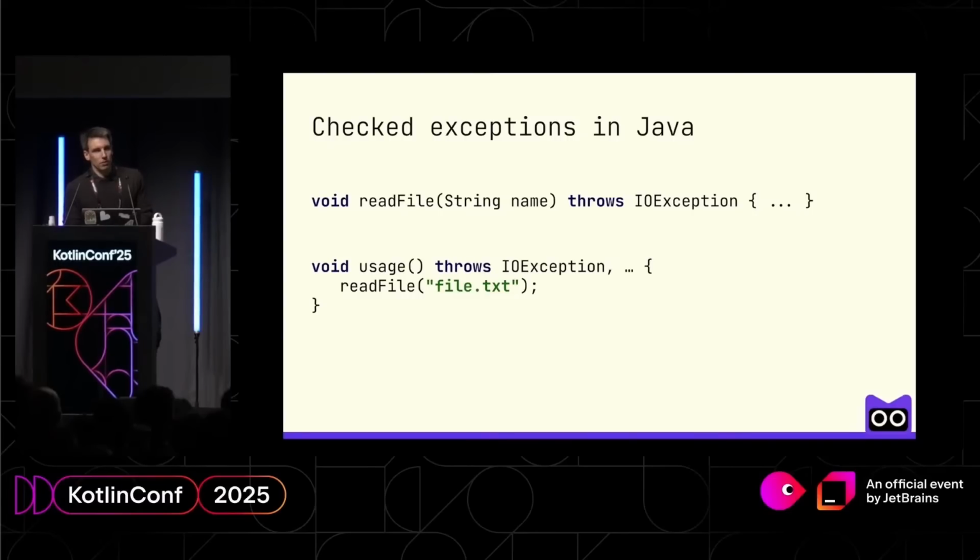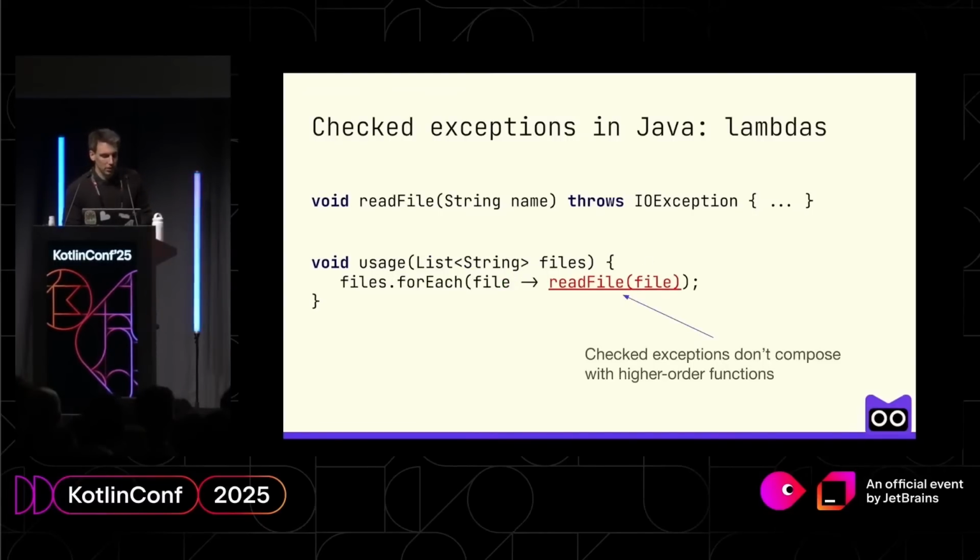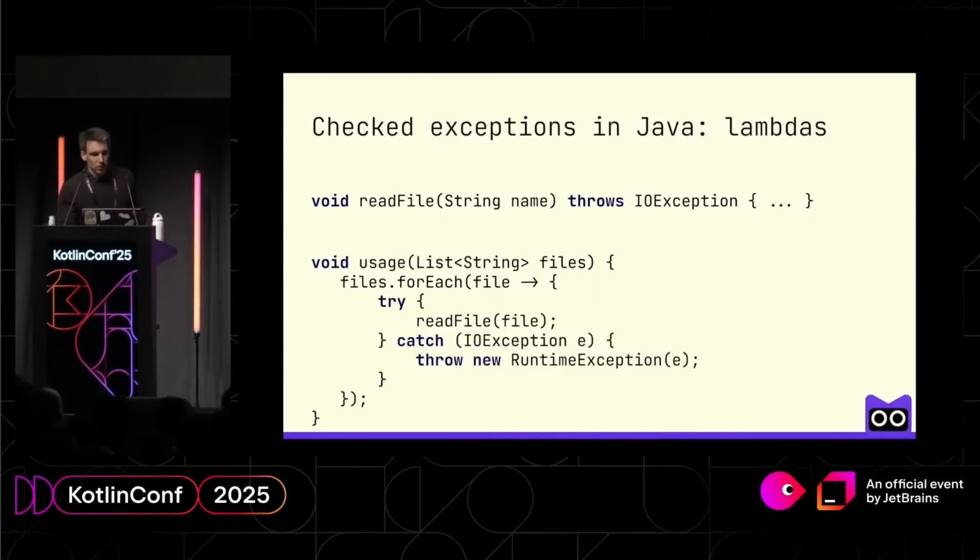But the problem begins with lambdas and higher order functions, because in higher order functions there's no way to propagate this exception through your method. This lambda, for instance in the forEach expression, executes somewhere else, not actually in the method of the usage. So we cannot rethrow the exception that comes from readFile. And that's why, in Java, we are forced to use try-catch blocks every time if you have a method that throws in the lambda. And that's a problem.